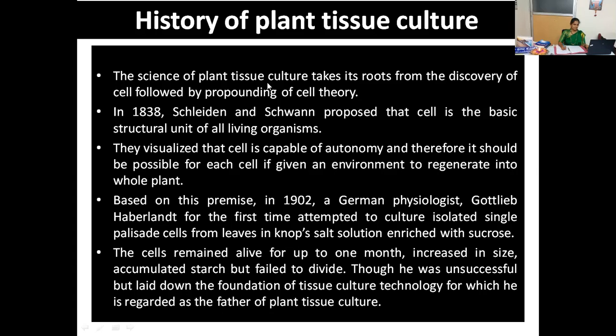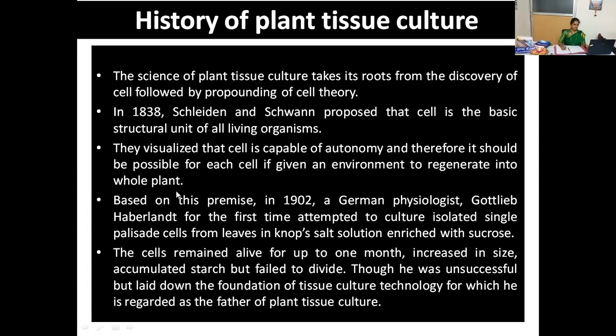The science of plant tissue culture takes its roots from discovery of the cell followed by propounding of cell theory. That is in the year 1838, Schleiden and Schwann proposed that cell is the basic structural unit of all living organisms. They visualized that cell is capable of autonomy and therefore it should be possible for each cell, if given an environment, to generate into whole plant.